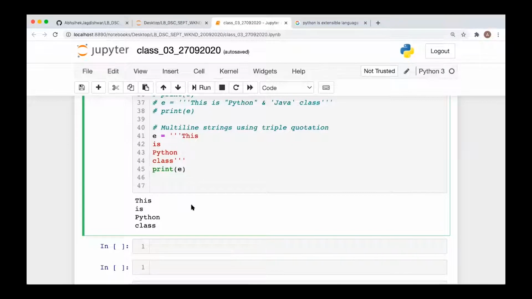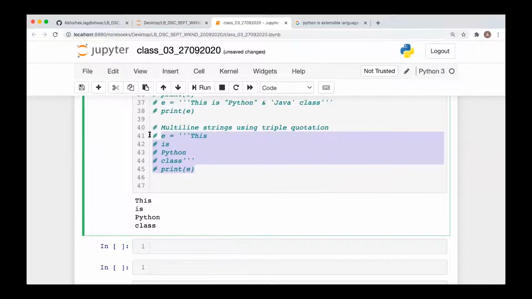Abhishek, what's the shortcut for adding this hash which converts a line into a comment? Select the code or the lines which you want to comment, and then press Command / on Mac or Control / on Windows. Control /. Okay, thank you.